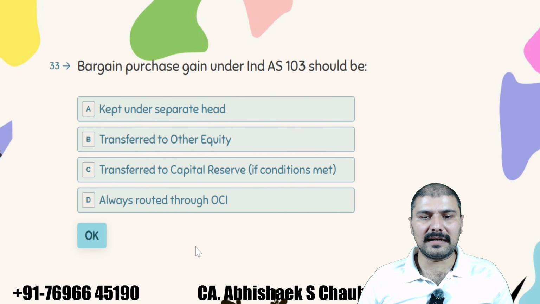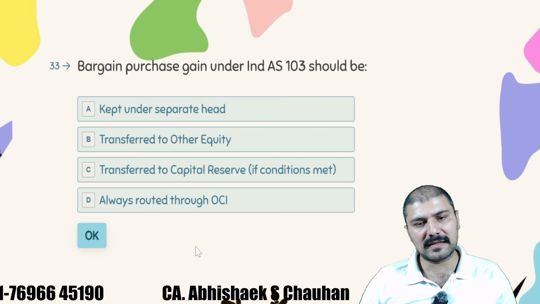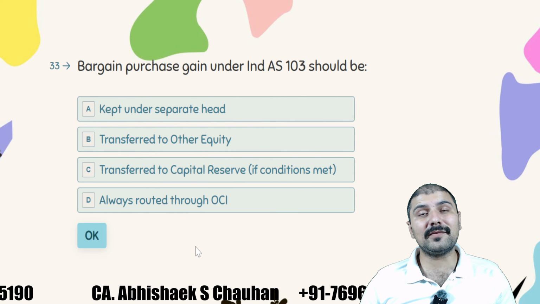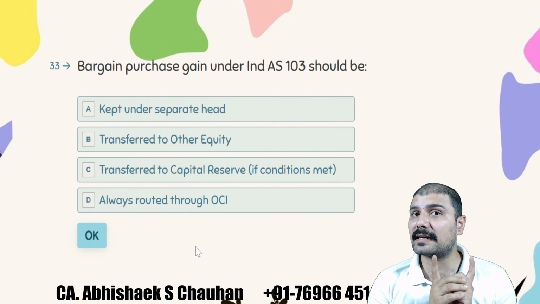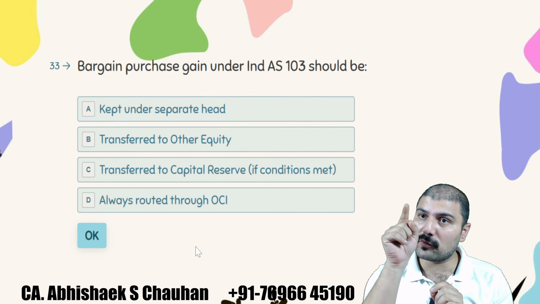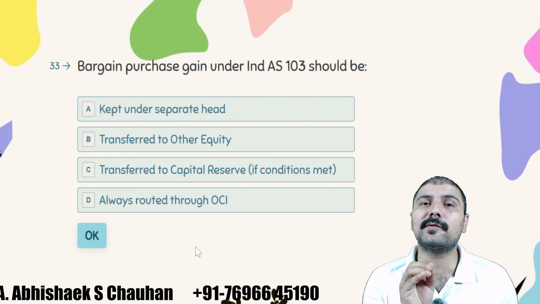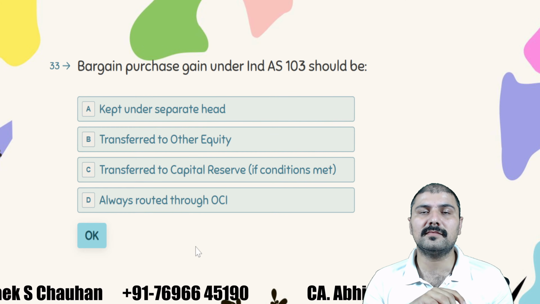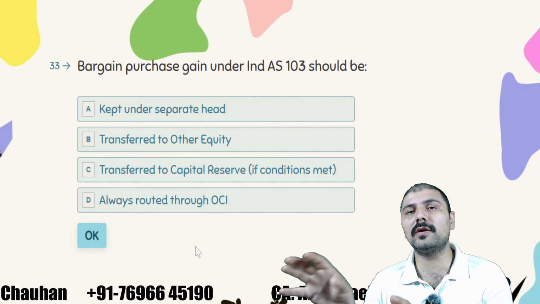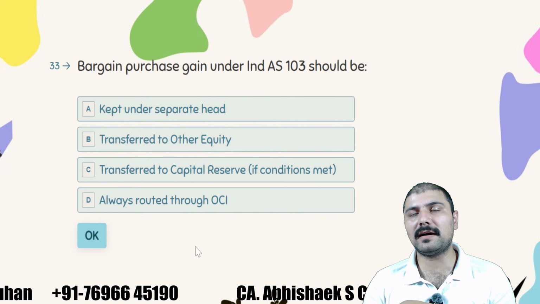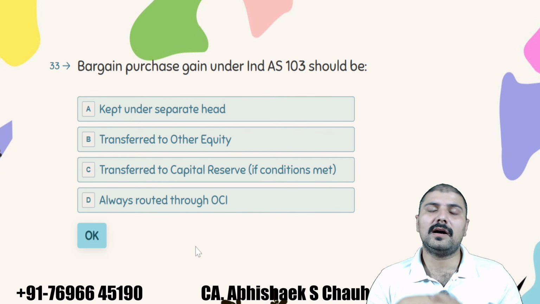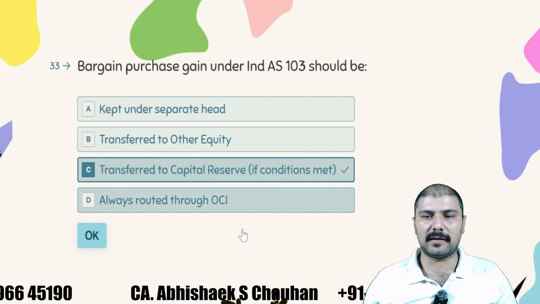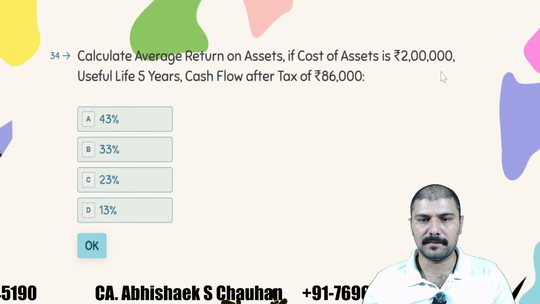Bargain purchase gain under Ind AS 103 should be kept under a separate head, transfer to other equity, transfer to capital reserve if conditions are met. What was that condition? The condition was you have to recheck whether there was any situation of distress sale. If the answer is yes, then only you will transfer to capital reserve. Otherwise, you will keep it in other comprehensive income, right? So if the conditions are met, then it can be transferred to capital reserve.